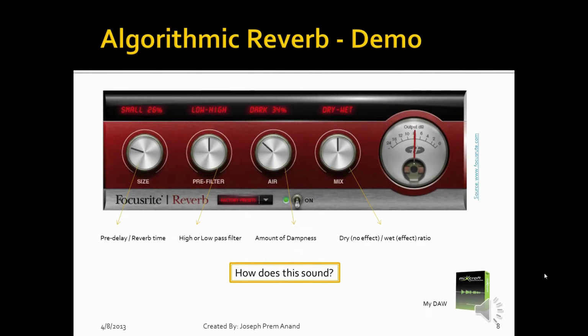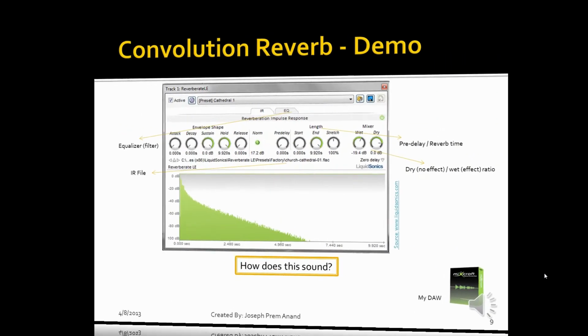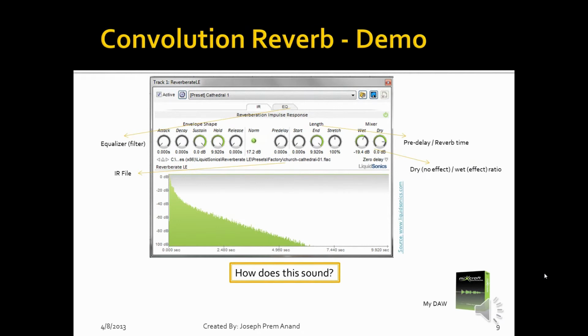Showtime! Which one would you root for? Algo or convolution? First to go is the algorithmic reverb from Focusrite Scarlett plugin suite. Next, and not the least, is a convolution reverb from Reverberate LE. The IR file I'm using is from a cathedral.